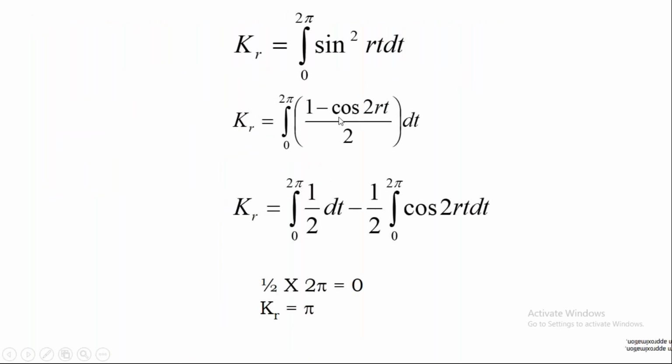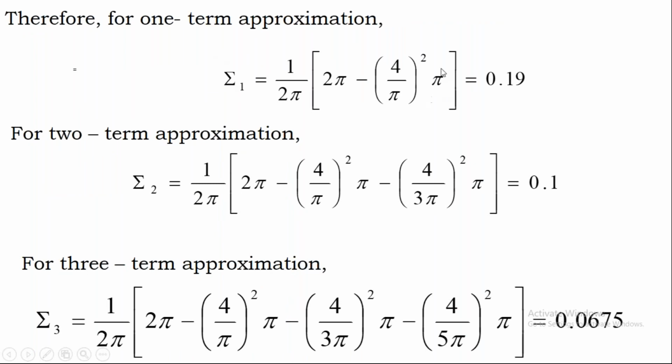If we consider the one term approximation, that is C1 only, then you will get epsilon 1, which is 1 by T2 minus T1 times the integral of f square t, minus the sum of CR square KR. For C1, CR is 4 by pi, and it is C1 square, so you have to write the whole square. And your KR, which is K1, is pi. If you solve all this, you will get the value 0.19.